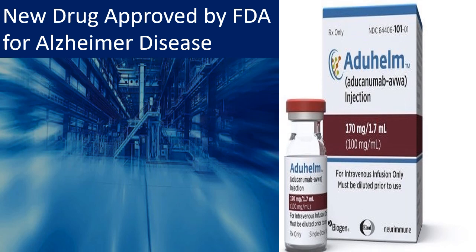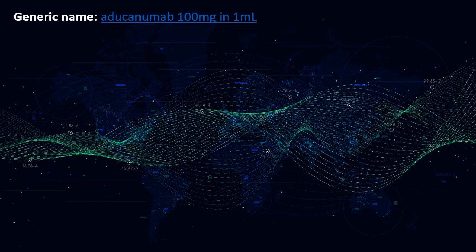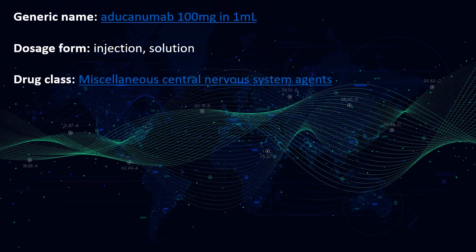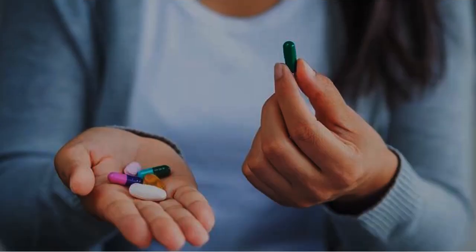This is the packaging of the new drug. The generic name of this new drug is aducanumab. It is 100 mg in 1 ml, meaning a 100 mg concentration is present in 1 ml of solution or injection. The dosage form is injection and solution. The drug class is miscellaneous central nervous system agent.